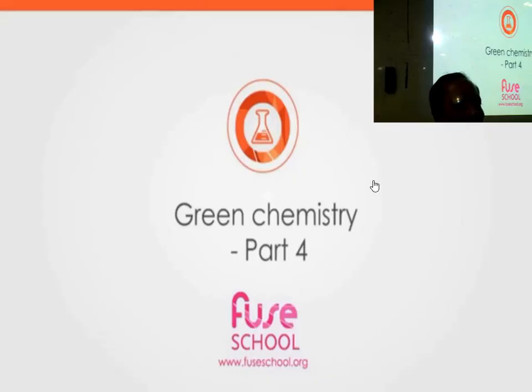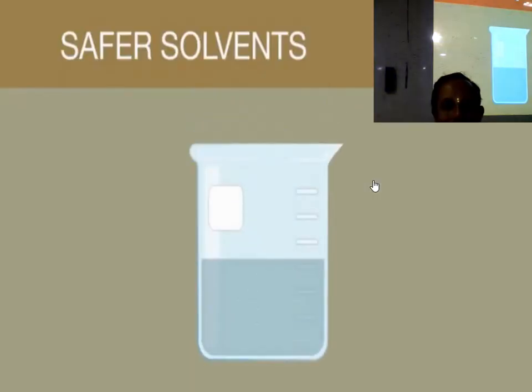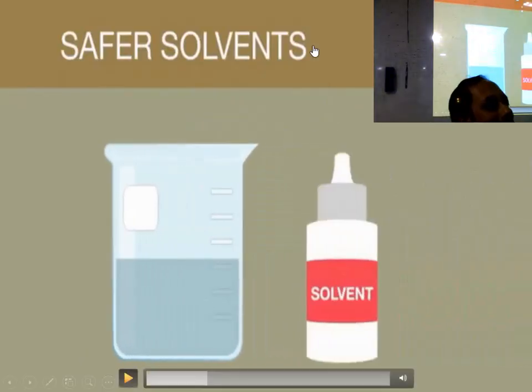There are a total of 12 principles. This is the fourth one. Chemical reactions often need a solvent. So let's revise the first three. What are the first three?